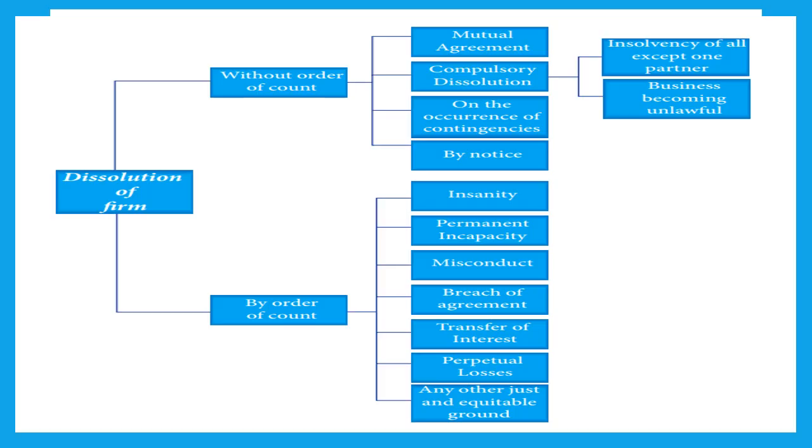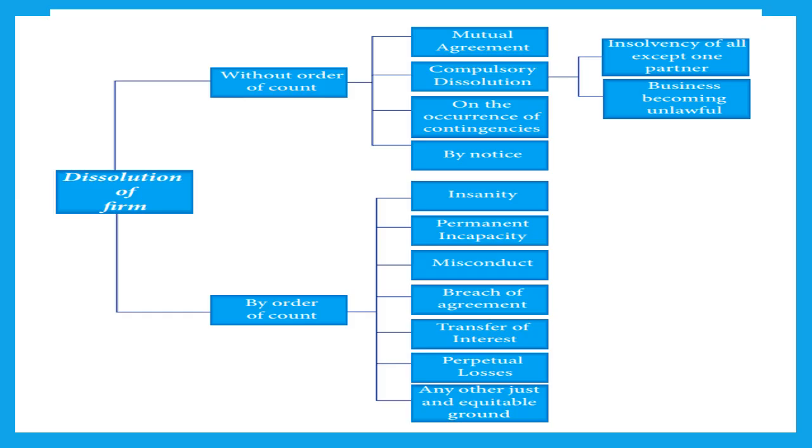Then comes permanent incapacity. If any of the partners becomes permanently disabled, there should not be any partial disability, permanent disability, bedridden, not able to take any decision, mentally and physically he or she has become challenged and cannot carry on the business of the firm efficiently. In that case, the other partner who is capable of carrying on the business can file a petition to the court for dissolution of the firm.